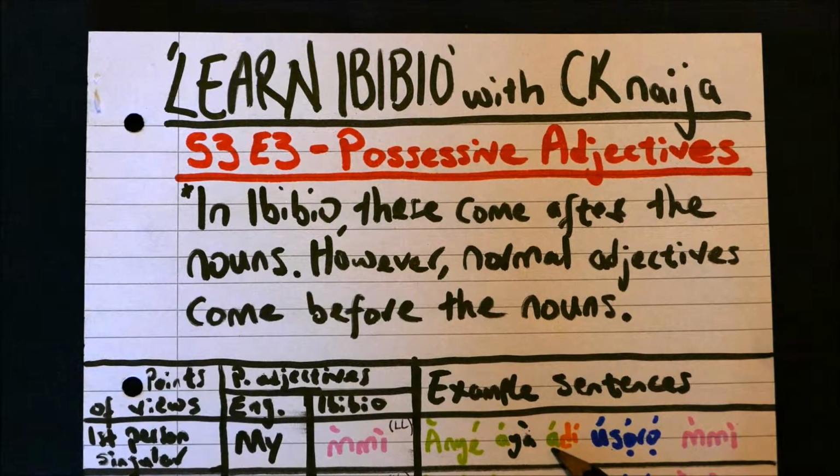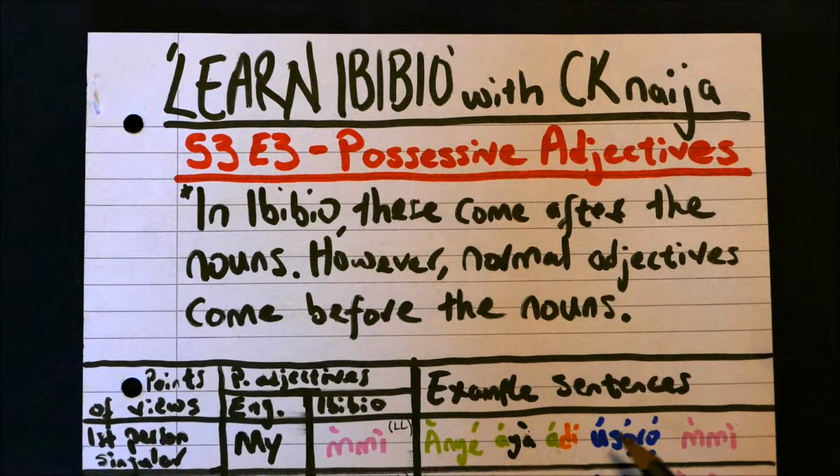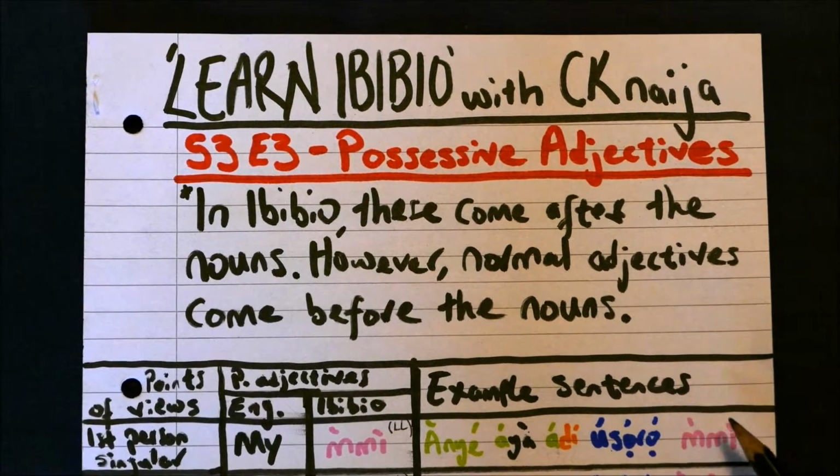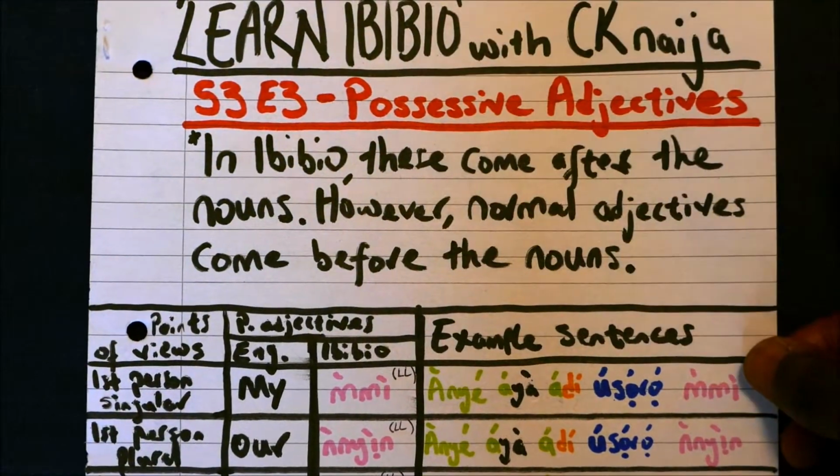There's no word for "to," no preposition. You just say "he will come my party." You could think of the word to being here. He will come to my party. Anye aya di usoro me.